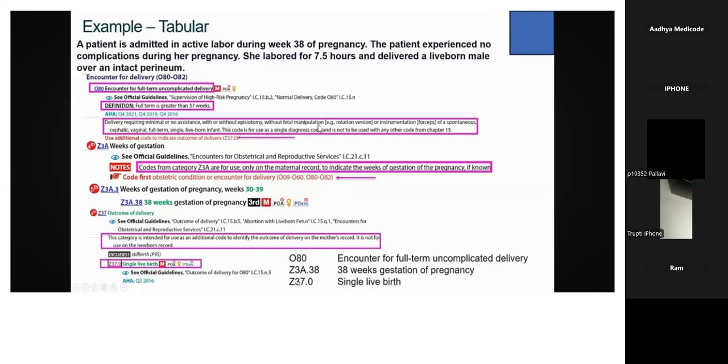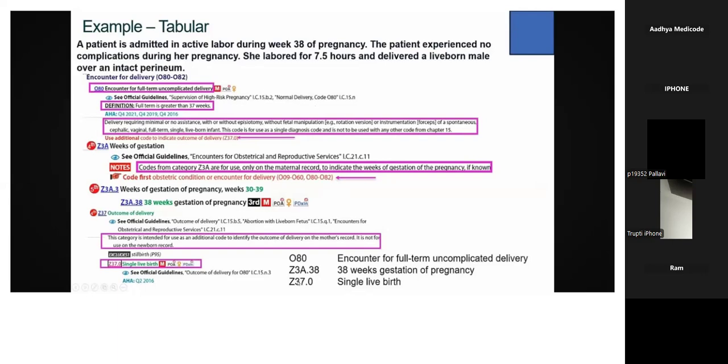So the pregnant patient was admitted at 38 weeks of gestation, experienced no complications during the pregnancy, and the delivery was also uncomplicated. She delivered after around 7.5 hours, giving a live born male baby.